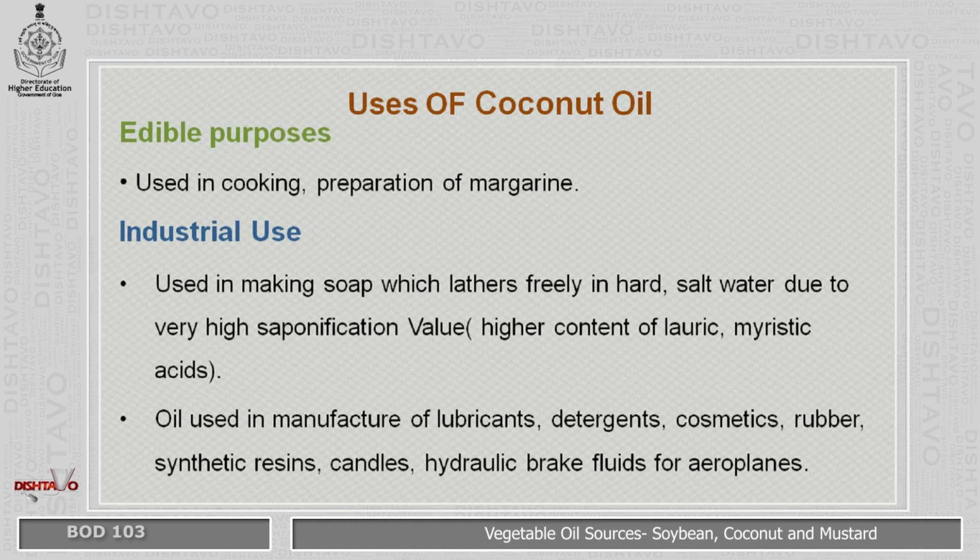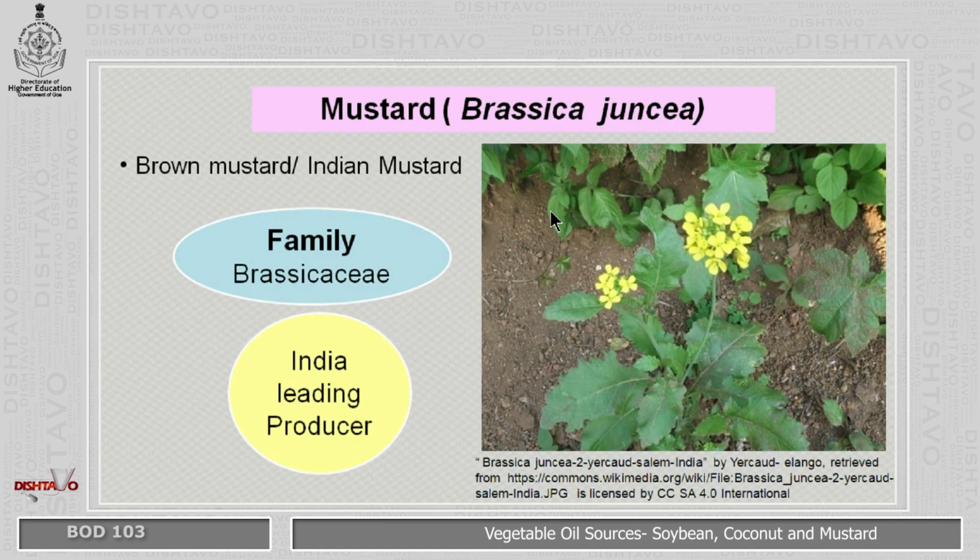Now the oil is also used in the manufacture of lubricants, detergent, cosmetics, rubber, synthetic resin, candles, hydraulic brakes fluid for aeroplanes. Then the next is the mustard. The scientific name is Brassica juncea. Mustard is a source of vegetable oil. Now it is commonly called the brown mustard or the Indian mustard. Family is Brassicaceae, and India is the leading producer.